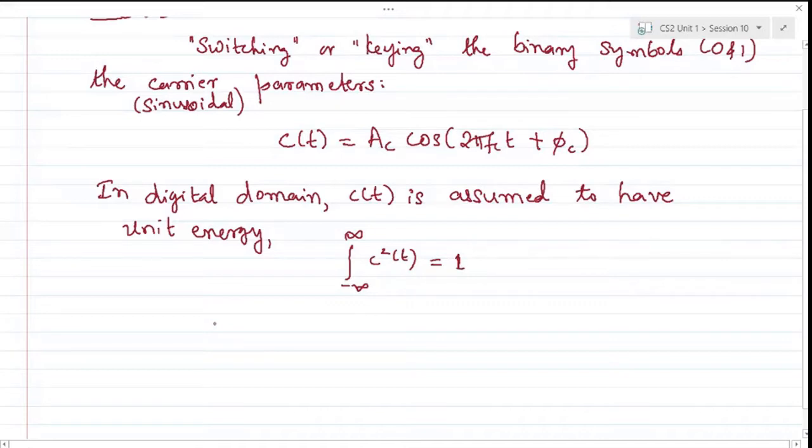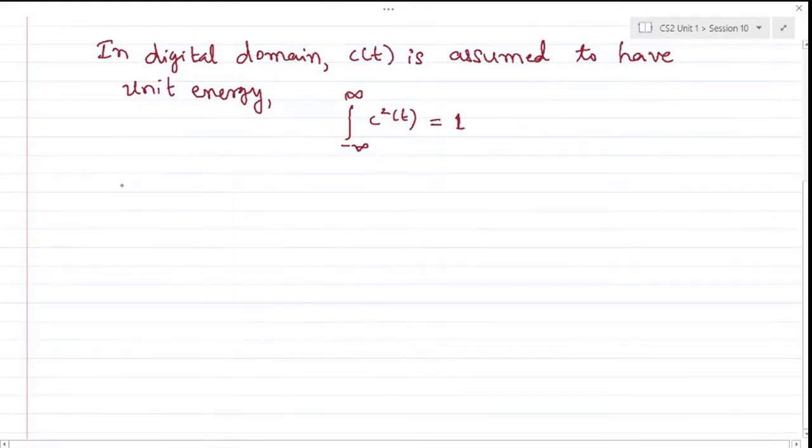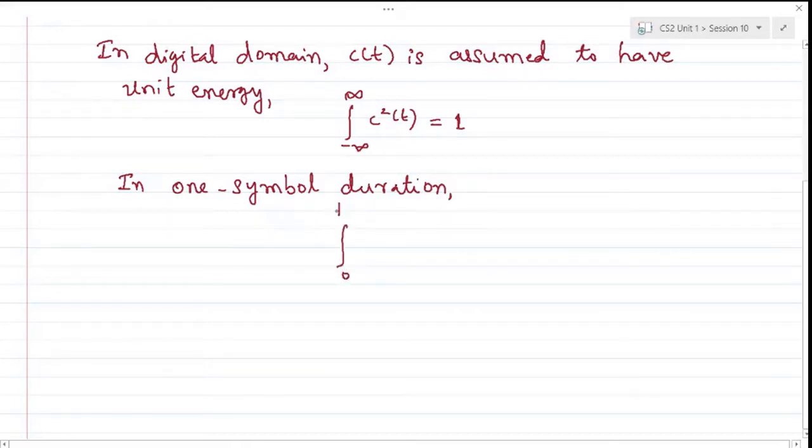And we assume that c of t is measured over a symbol duration, 0 to T B. So T B represents the bit duration. Each of the bits, we assume, will occupy a certain amount of time, and hence this c of t will also occupy a certain finite duration, as we have assumed that all the signals we are going to consider are energy signals, which will have finite energy.